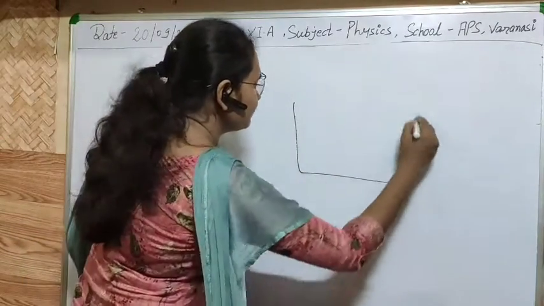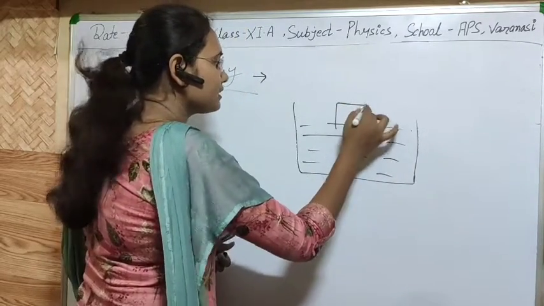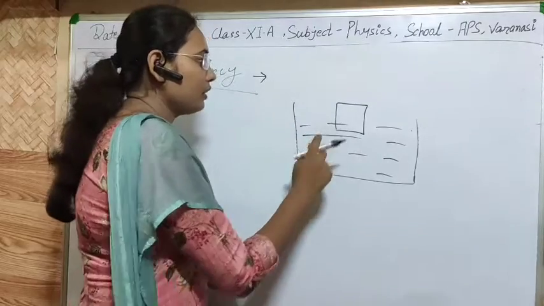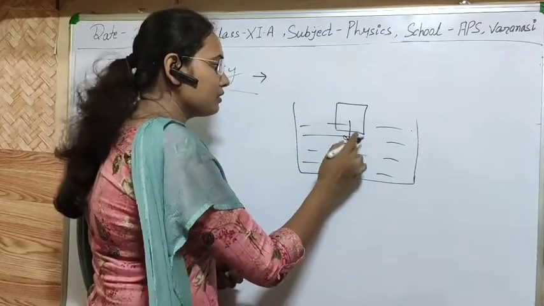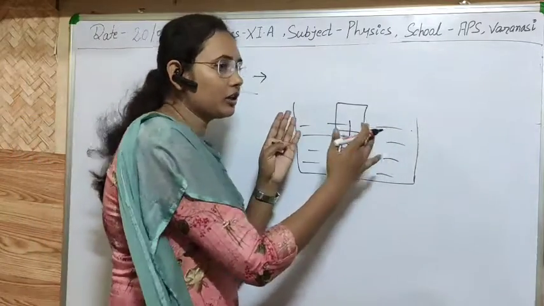Suppose there is a container filled with liquid and we are placing some load on it. It means we are applying a force normal to the surface, in the inward direction, and definitely it will displace some water from here.